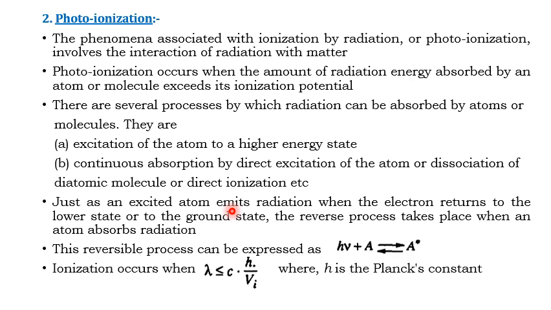When the electron shifts from the lower state to the higher state, the atom absorbs the energy, which is given by the equation: atom plus h nu, where h is Planck's constant and nu is the frequency of the radiation. So h nu is the radiation energy.